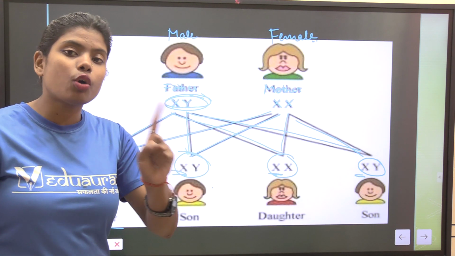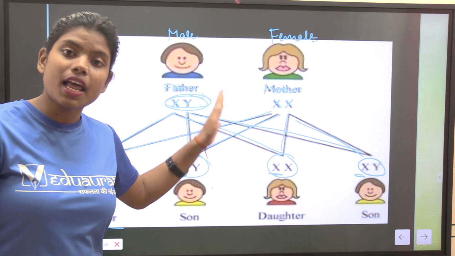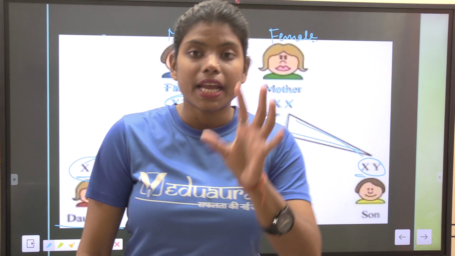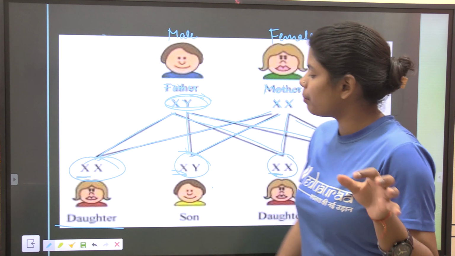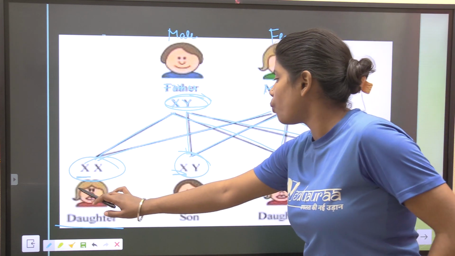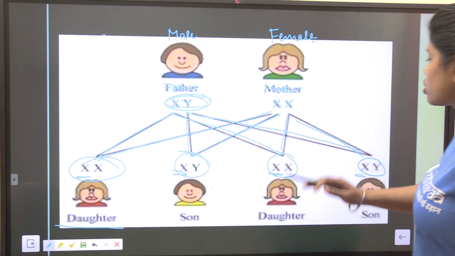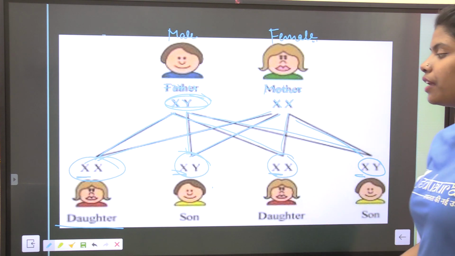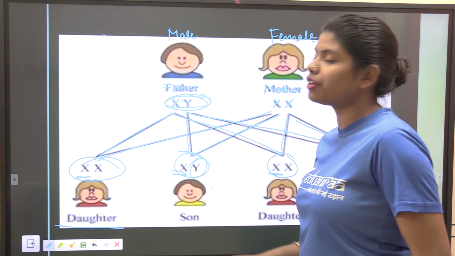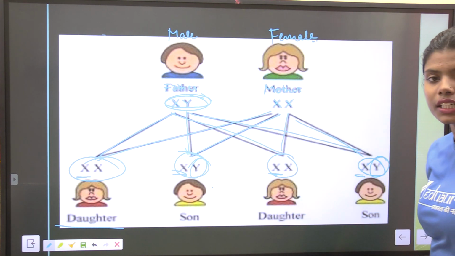Y is the only chromosome which comes from a male, and it determines the sex of the baby. We can see X is common to all: XX, XY, XX, XY. But there is a Y which differs it from the others.